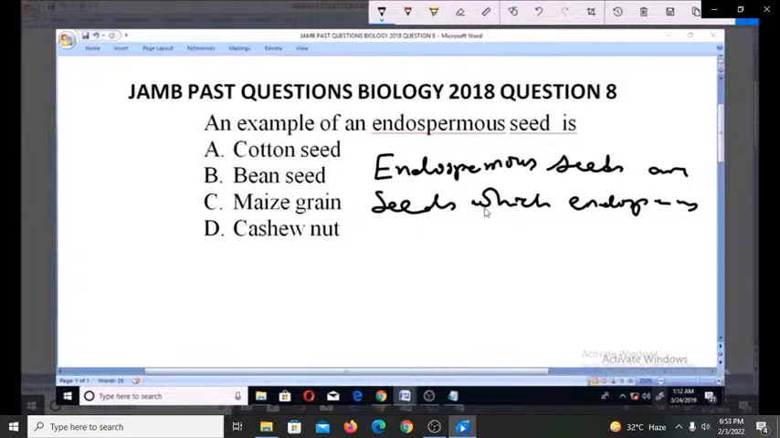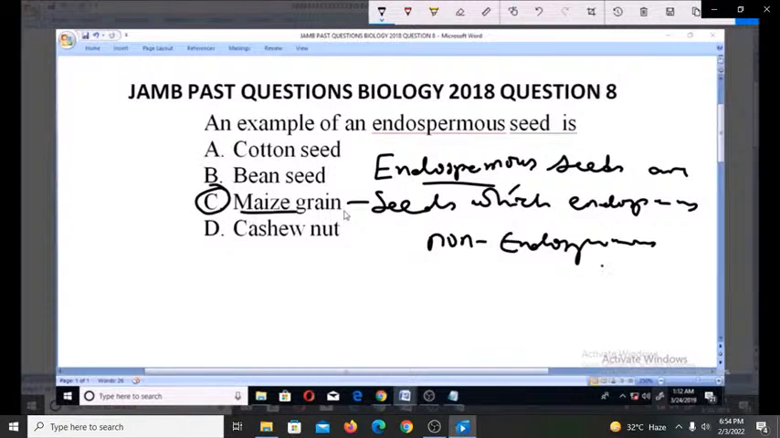The maize grain is an endospermous seed. There are some that are known as non-endospermous seeds as well. But the endospermous seeds, the seeds that have endosperm, the one that we have in the options here is maize grain. So that makes option C the right answer to this. For endospermous seeds, the example that we have here is the maize grain.